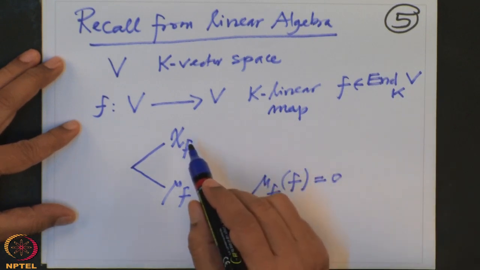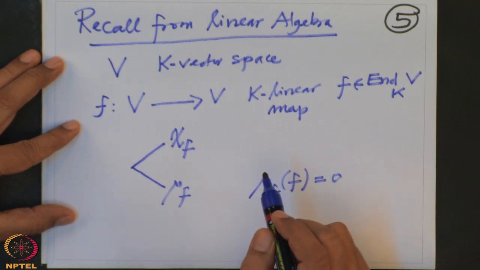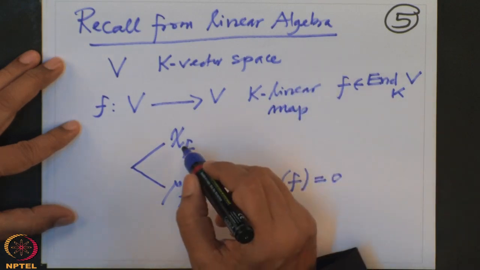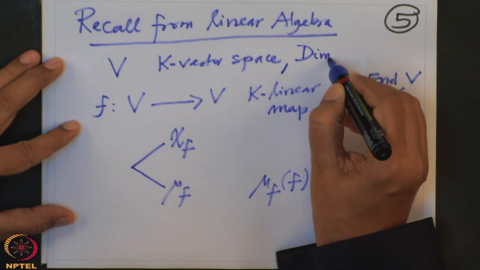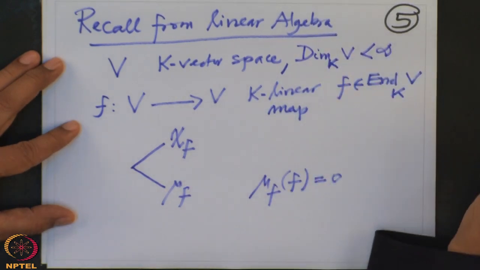The characteristic polynomial is defined by using determinants, and it makes sense when this vector space has finite dimension. So we are assuming that it's a finite dimensional vector space.